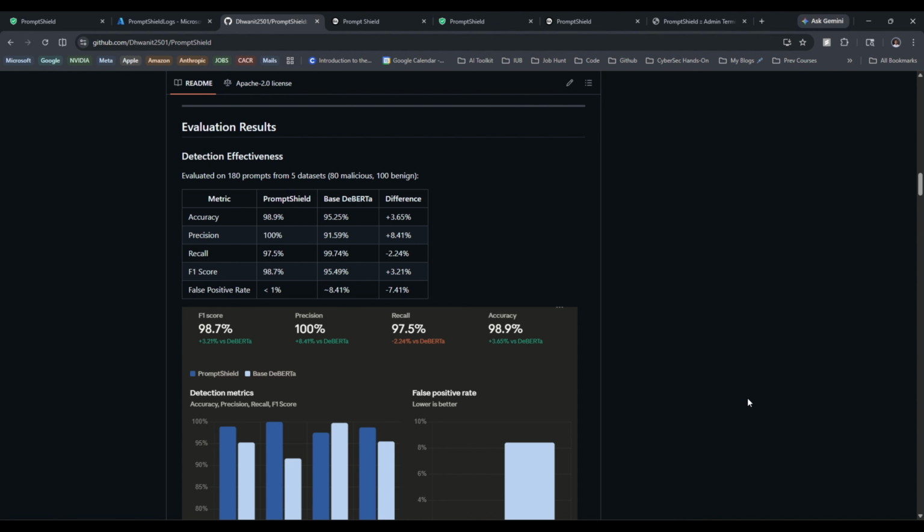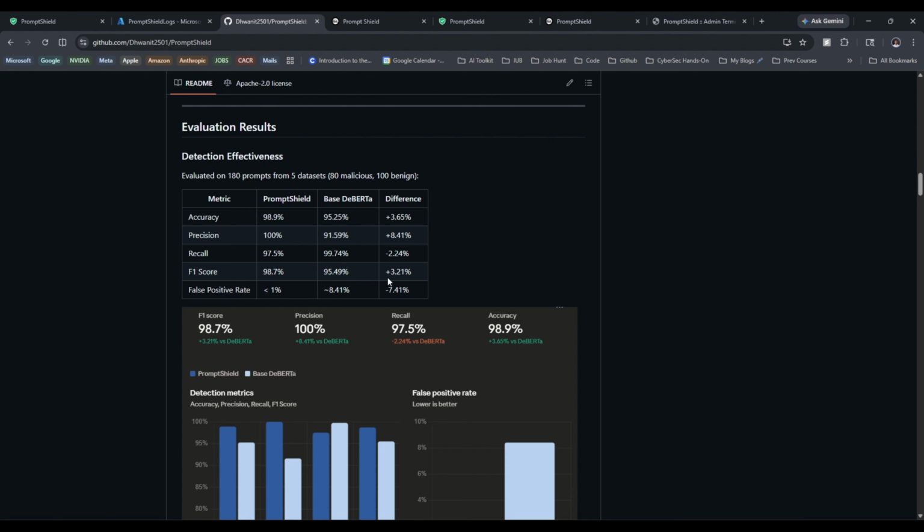So now let me show you the numbers and I'll let them speak for themselves. Firstly, I evaluated the whole PromptShield system on 180 prompts from 5 datasets, out of which 80 were malicious and 100 were legitimate. If you go through the table carefully, PromptShield has an increase in accuracy by 3.65%, an increase in precision by 8.41%, and a dip in recall by 2.24%. I'll walk you through the reason for this dip in a while.